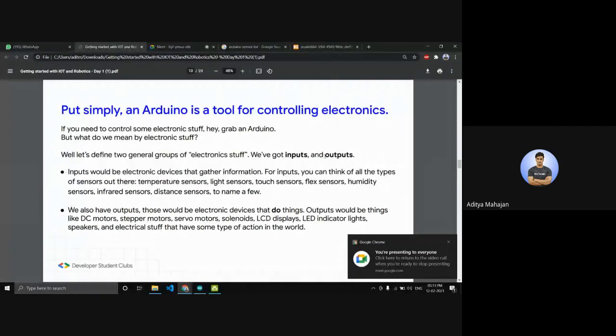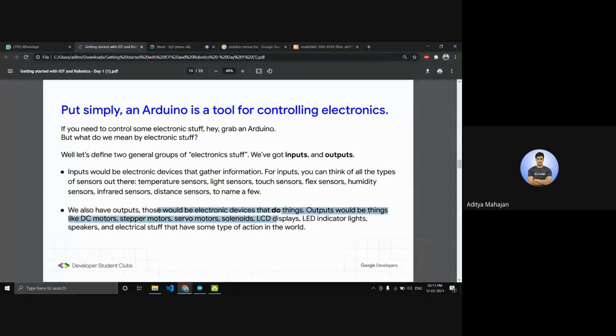And now the second part, outputs. Outputs would be the electronic devices that do things. Outputs would be things like DC motors, stepper motors, servo motors, solenoids, LCD displays, LED indicator lights, speakers, and the electrical stuff that has some type of action in the world. So